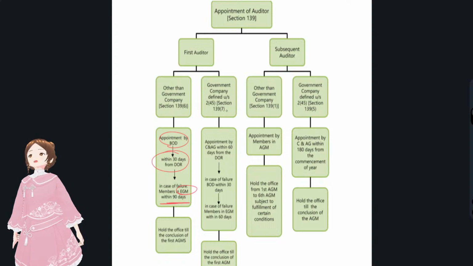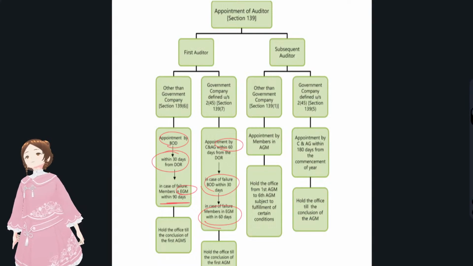And if it's a government company, who has the authority to appoint the auditor? Not only the first auditor, any auditor, the C&AG has the right to appoint, but within how many days? 60 days. If the C&AG fails to do so, then the board of directors within 30 days could appoint the subsequent auditor. And if the board of directors also fails, members come in. Within 60 days they have to conduct an EGM and then appoint the first auditor.